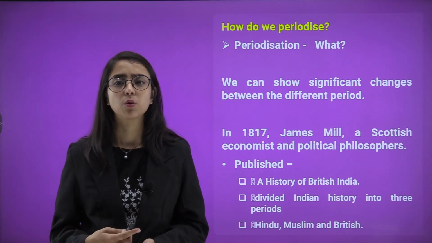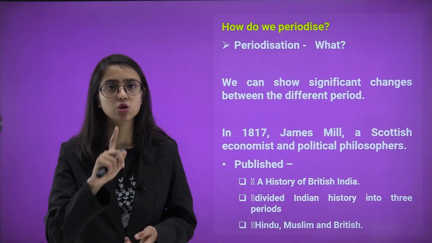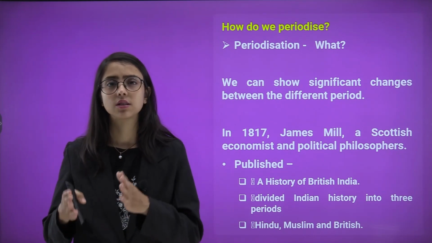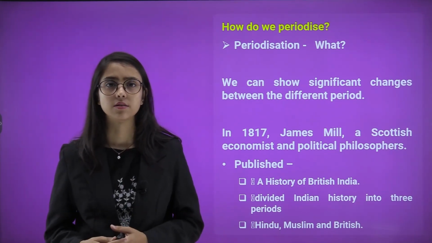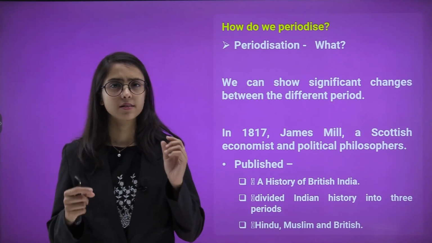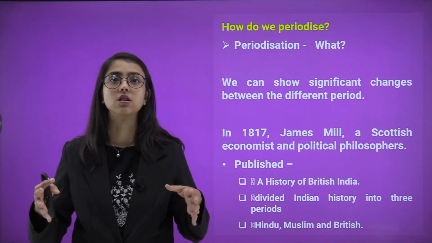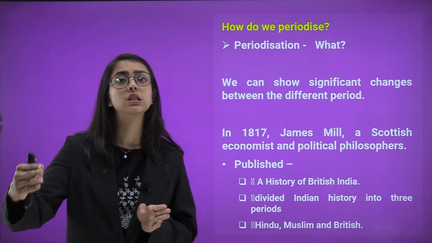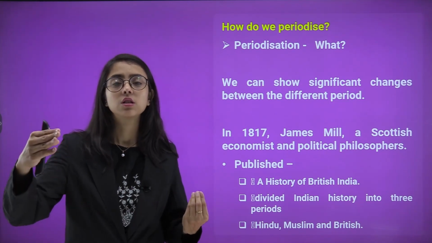He divided that book in Indian history into 3 periods. So, it was not just one document, one book. He divided that book in 3 volumes or 3 periods. What were those periods? The Hindus, the Muslims and the British. Why? Because when we talk about Indian history, it is not just 1 year or a span of 10, 15, 20 years. It's a very, very long period in the history from one specific date to the ending